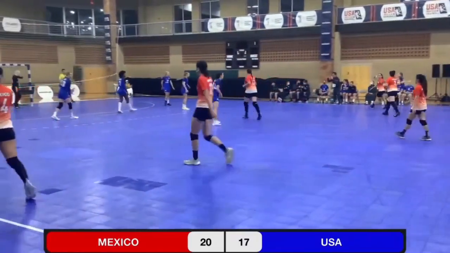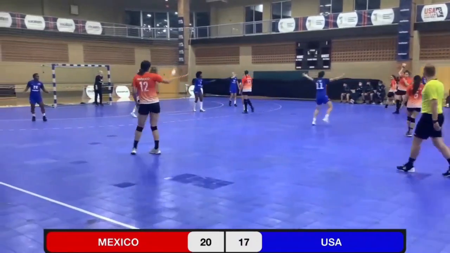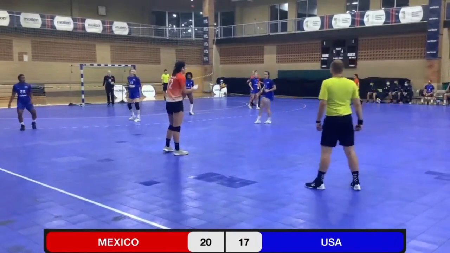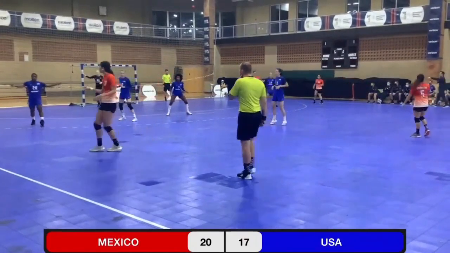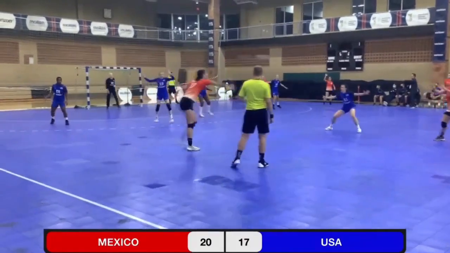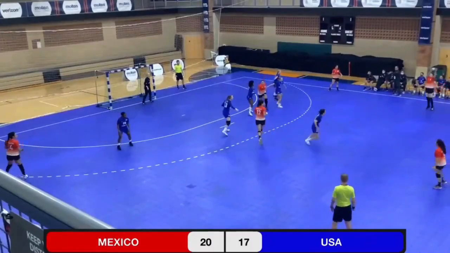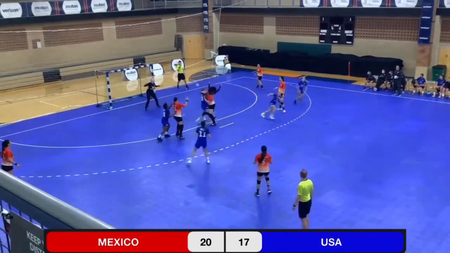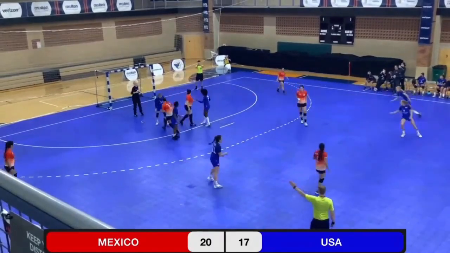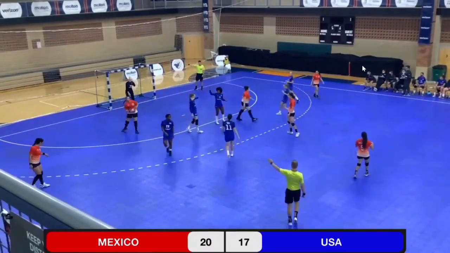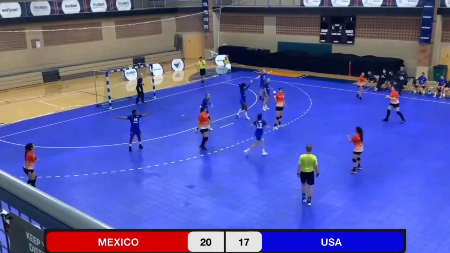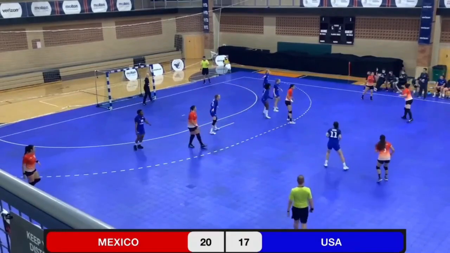Nice fast break work there by the U.S. That was 20-year-old Cecily Brown getting the ball to 18-year-old Moa Benson for the goal. Cuts the lead to 3. Close to a charge there, but the foul on the U.S. Mexico restarts it at 9.